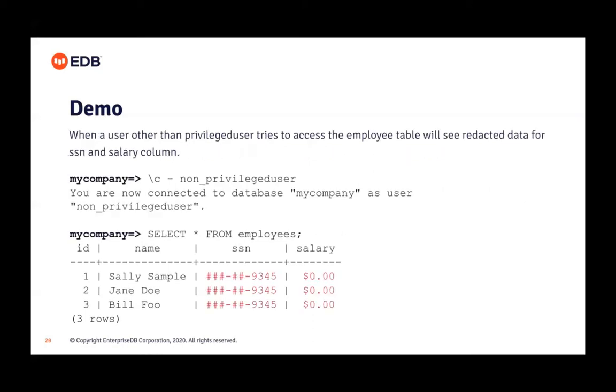But when I log in as the non-privileged user using the same shortcut, \c hyphen current database, non-privileged user, and when I fire the query, I see the SSN and salary data has been changed. Salary is always showing 0 for all records, because we have added the full redaction type, that always returns the default value 0 for the numeric type. So you'll always get 0. In the SSN we want to replace the first digits of that string with the hash character. So here is hash, and in the previous example we saw that it was the X character.